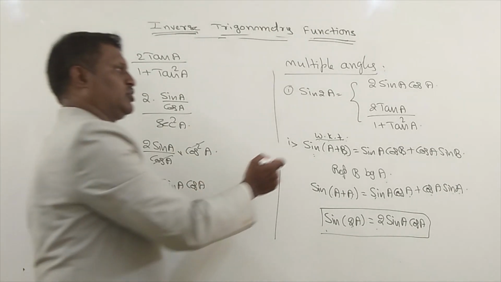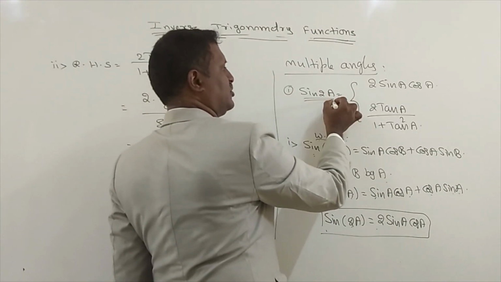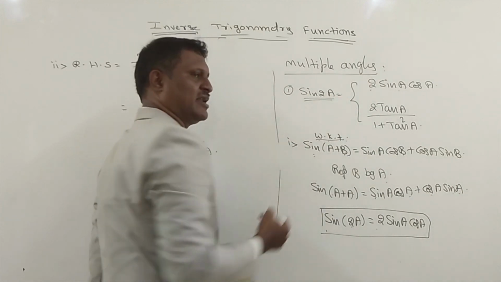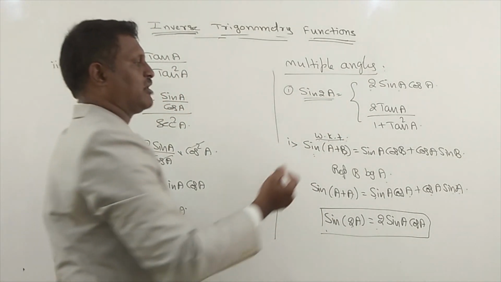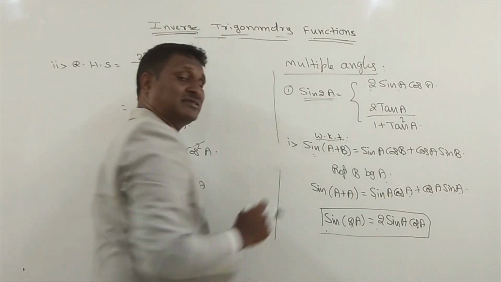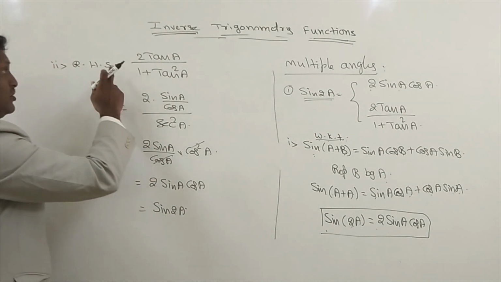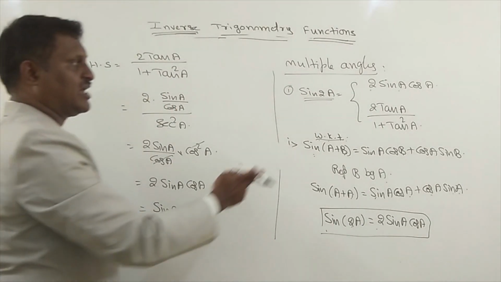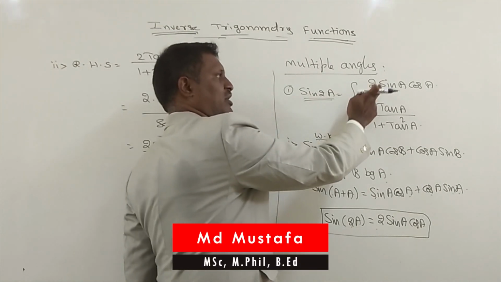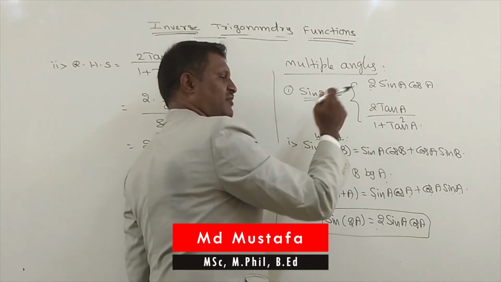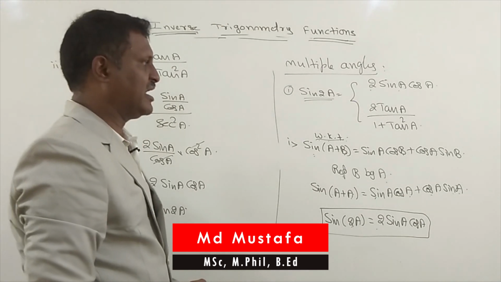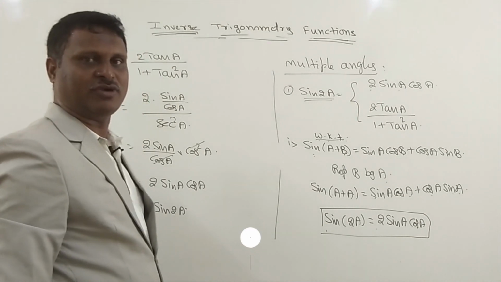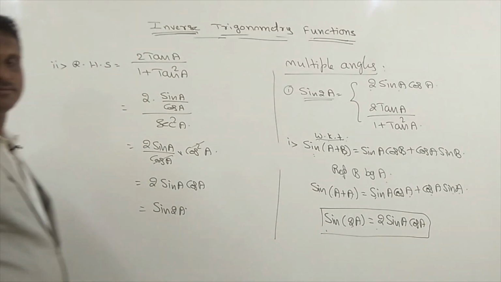There are two formulas for sine 2A. One formula is 2 sine A cos A and one more formula is 2 tan A by 1 plus tan square A. Yes, take down whatever I have written.